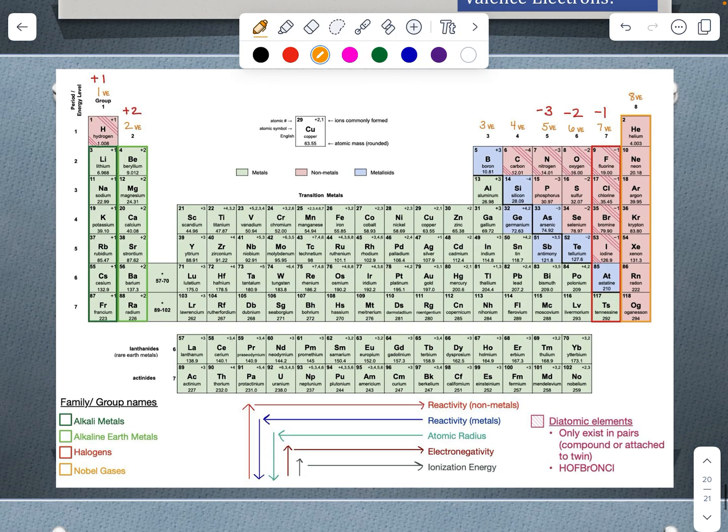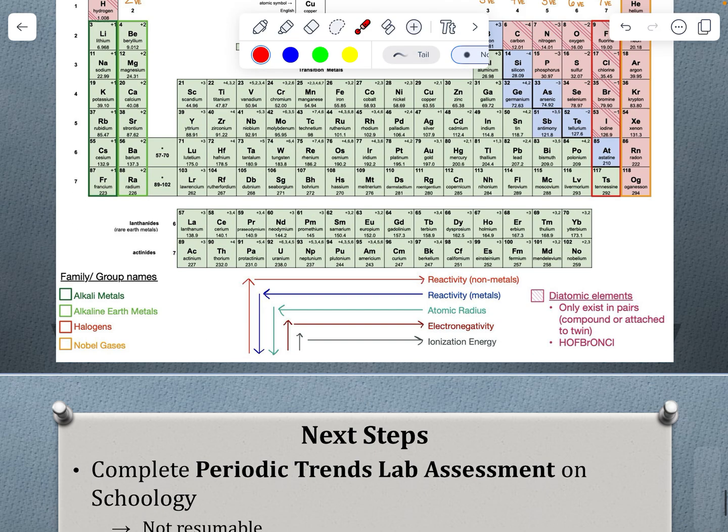All right. If you haven't yet, take a minute and label those trends on your periodic table. We've got that reactivity trend for nonmetals, reactivity trend for metals, atomic radius, electronegativity, and ionization energy. Those are all trends you will need to know for your upcoming test and that you will use when you are completing your periodic trends lab assessment.